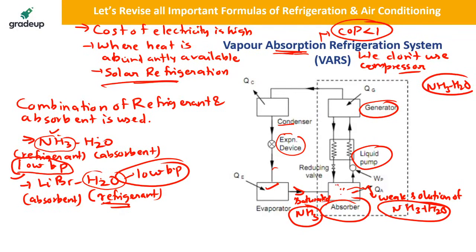When this ammonia enters the absorber, the heat of the ammonia will be absorbed and this ammonia will change into liquid with the help of water, and this mixture of ammonia and water will be sent with the help of a pump to the generator.